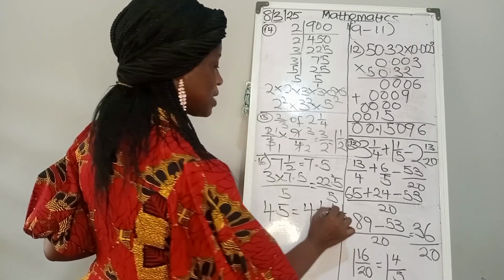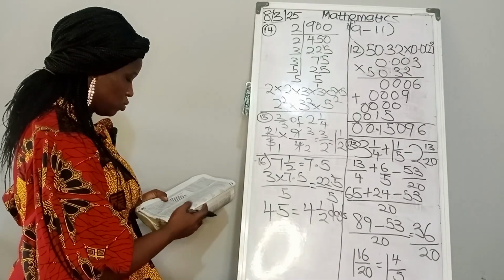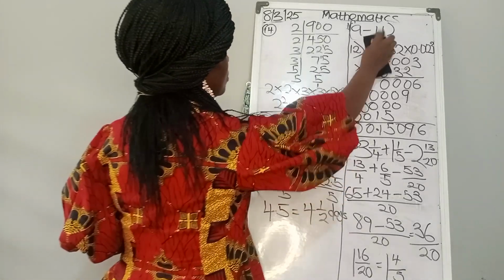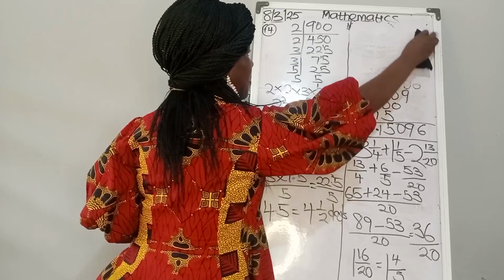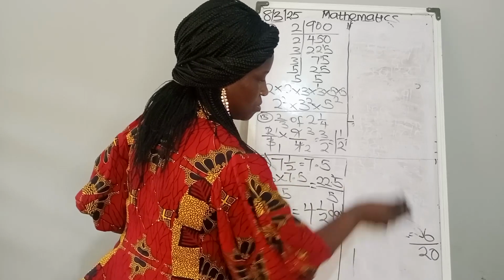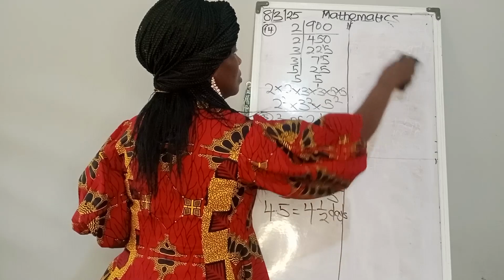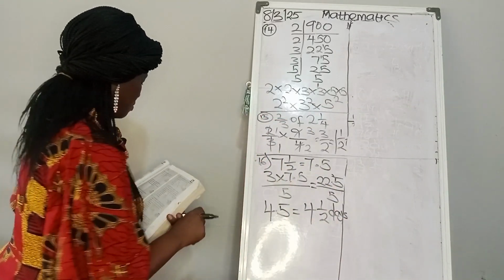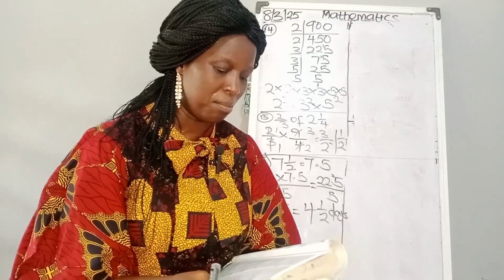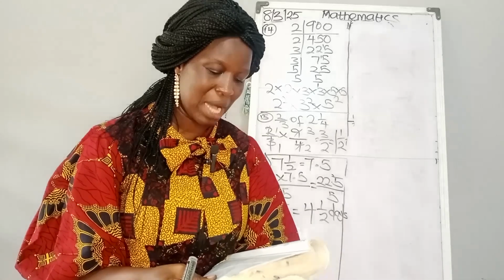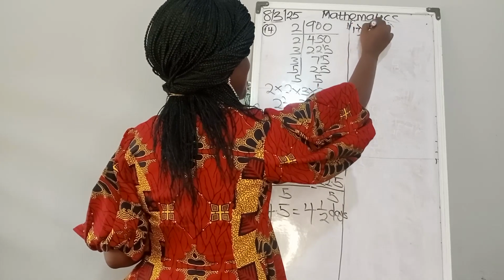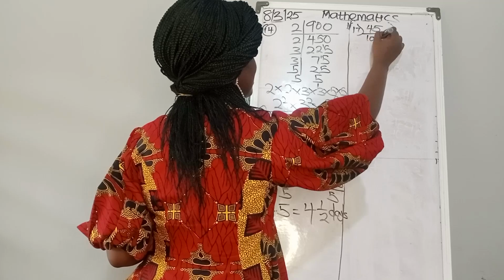So now we are going to number 17. If Ahmed scored 45% in a test and the maximum mark was 60, what was his mark for the test? 45% is 45 over 100 and the maximum mark was 60.